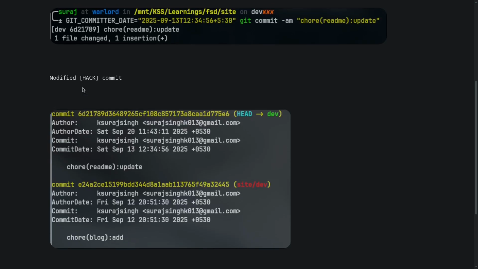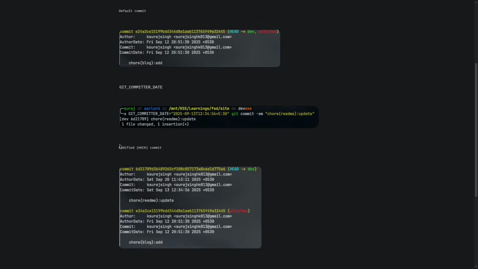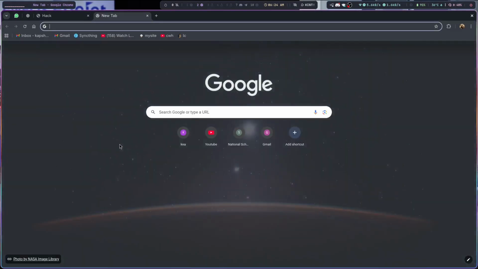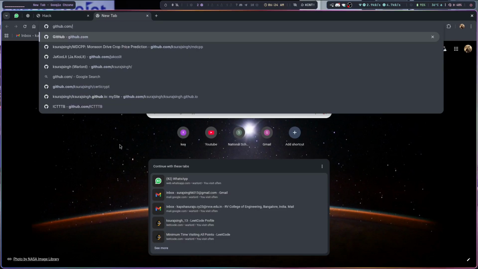So this is something that happens when you use this GIT_COMMITTER_DATE, which actually changes the date for the particular commit. Now, how is this useful? Not actually useful, but you can change this to show that you have made a commit a long time ago.